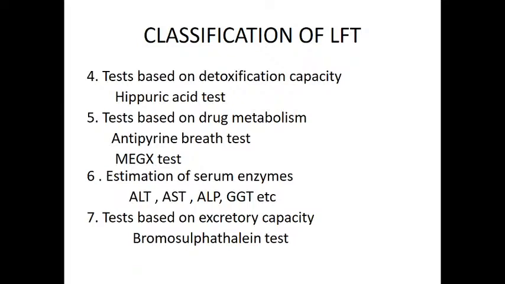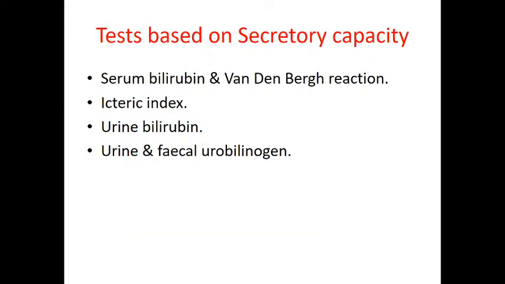Now coming to each class in detail, first let us discuss the tests based on the secretory capacity of the liver. Under that you will have estimation of serum bilirubin, icteric index, presence of bilirubin in the urine, and urine and fecal urobilinogen. All these are the tests which will assess the secretory capacity of the liver.